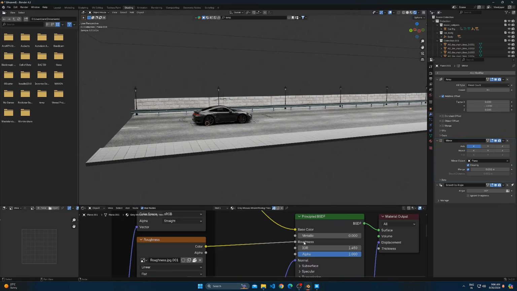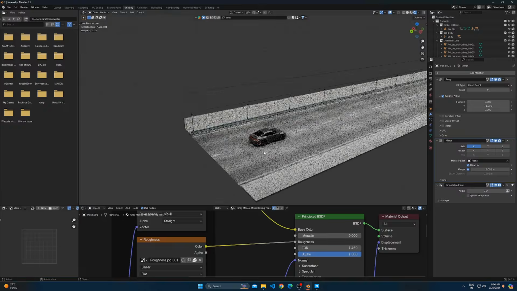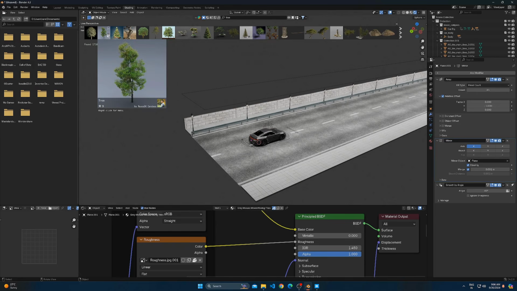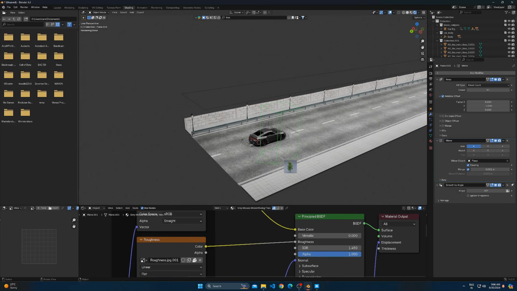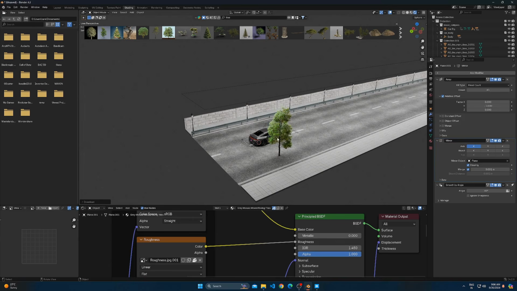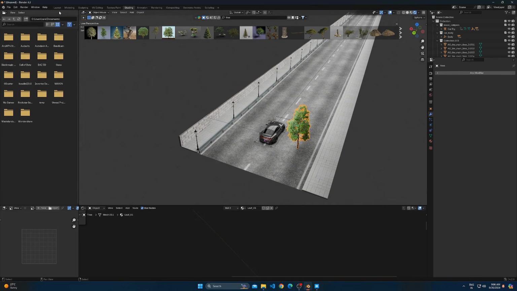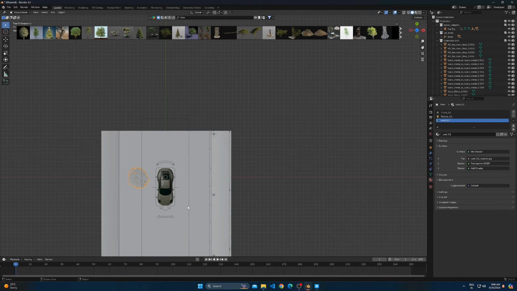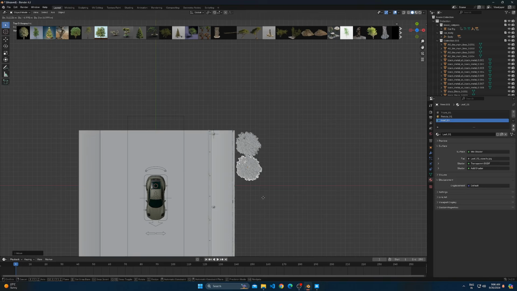Now search for a good, low-poly tree model, and make sure the tree model is not very heavy on your computer. Place it on the other side of the wall. Duplicate it by pressing Alt-D. It will make an instance. It will be easier to render, but if you do Shift-D, it will be harder.